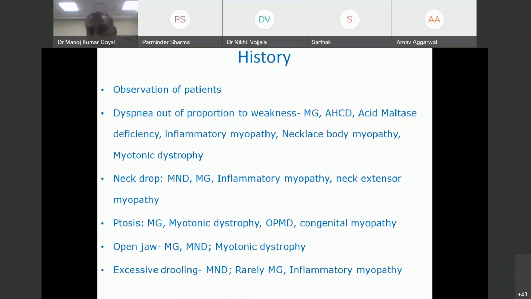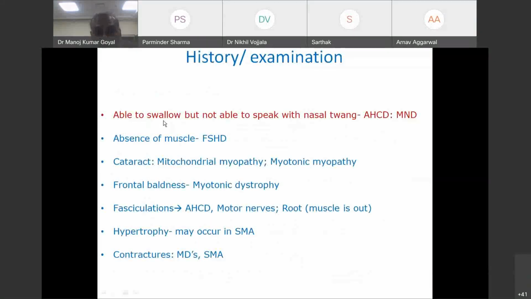In MND, the tongue is gone. So they cannot manipulate saliva. You just sit for 5 minutes without letting your tongue move, and you see how much drooling occurs. So excessive drooling is more often seen in anterior horn cell diseases as compared to other disorders. Now remember this. This is my personal experience. If a person is able to swallow but not able to speak, it is nothing but MND.